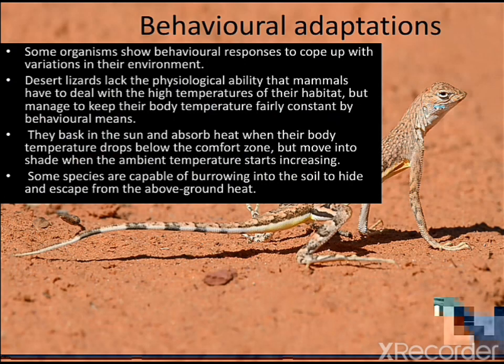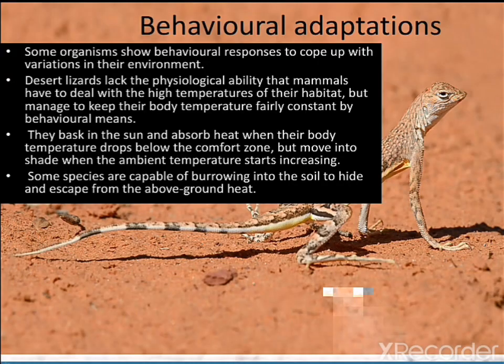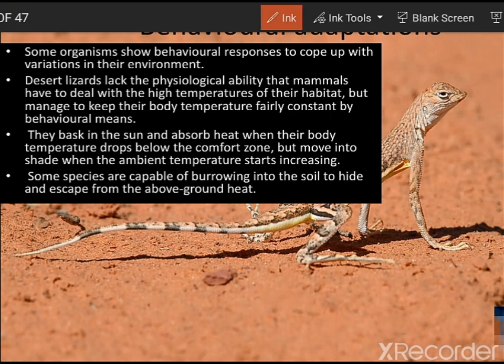So now let us start with the last type of adaptation, which is known as behavioral adaptations. Starting with behavioral adaptations, the most common example is what you can see in the picture. This is known as a desert lizard. Now, in the case of the desert lizard, though it is a higher organism belonging to the phylum Chordata, it is still not able to cope up with the temperature conditions because it is a poikilothermous organism.